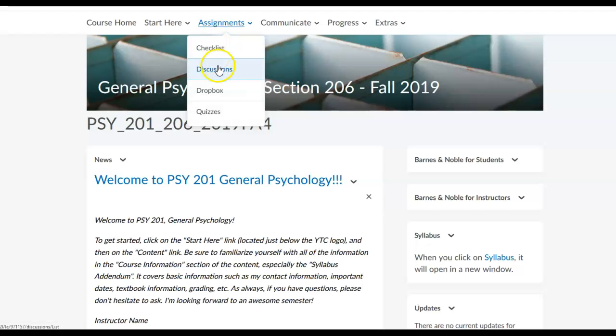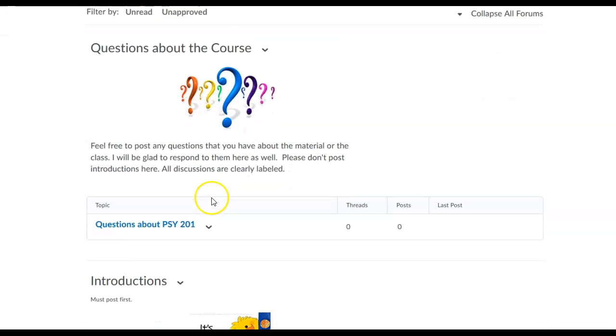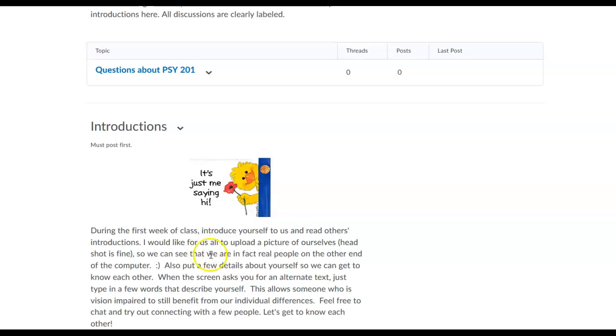In assignments, you have the discussion area. Now remember, in the discussion area, everyone sees what you post here. It is not just for the instructor, it's for the class. So here's an area where you can ask questions at the beginning. I'm sure some of you will have some questions to ask, and I'll answer your question and all the students can see the answers. Now this is the first one that's graded, Introductions.